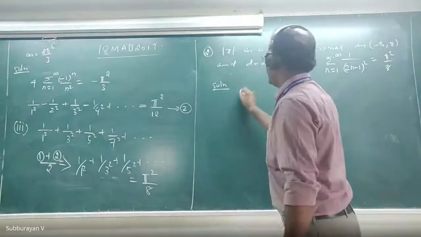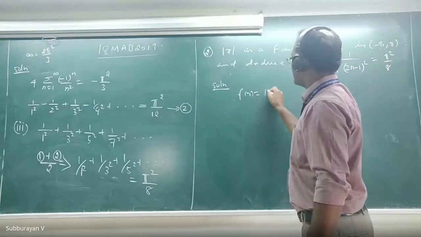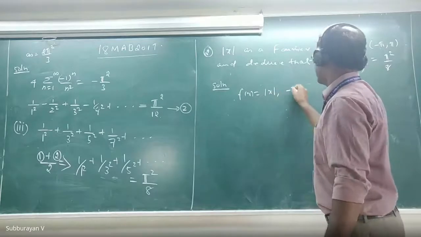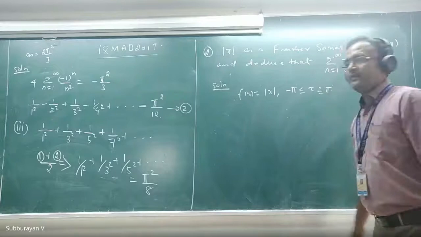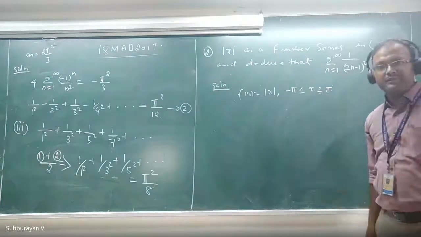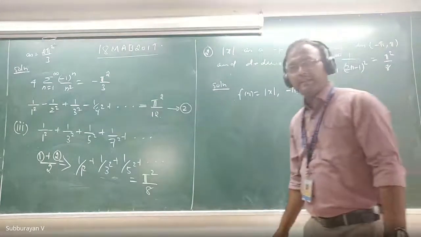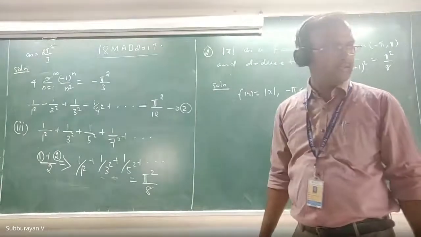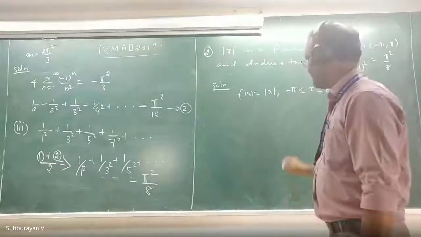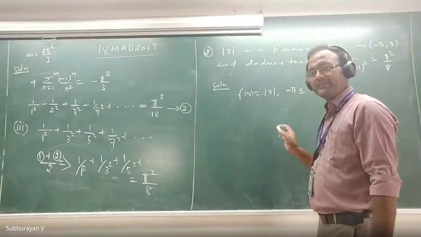See, f of x is modulus of x in the interval -pi less than or equal to x less than or equal to pi. Is modulus of x an even function?